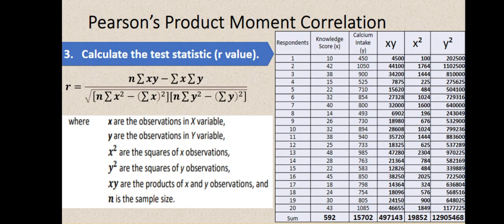Okay. Step 3, calculate the test statistic or yung R value natin. So, meron tayong formula, no, para ma-solve natin yung R value. So, ito yung ating formula.